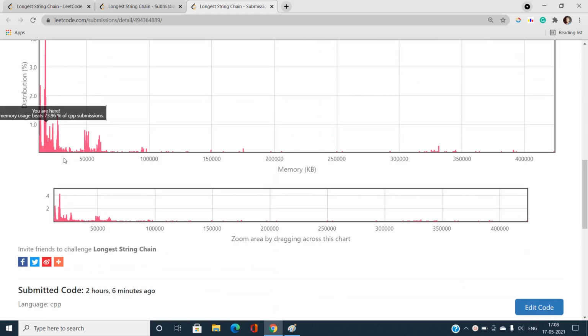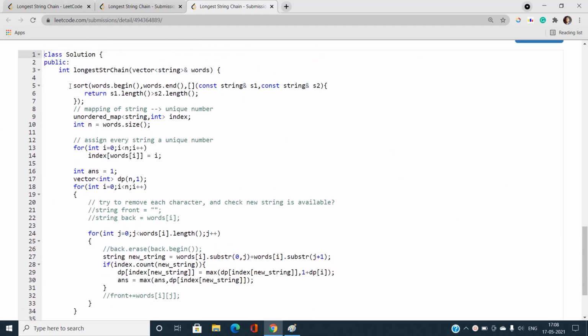What I've done is first sort on the basis of length, so the maximum length comes at the very first position and so on. I've taken an unordered map, which maps a string to its unique number. I assign a unique number to every string, equal to its index.